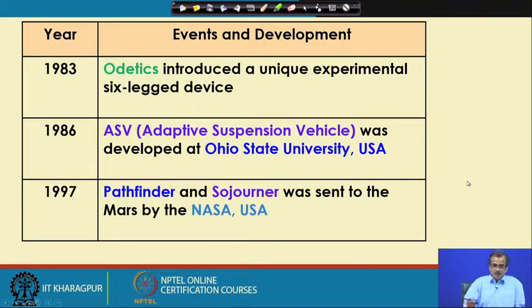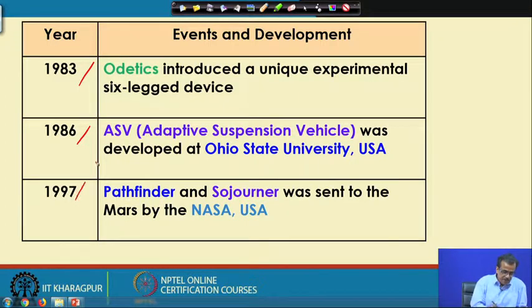Then in the year 1983, Odetics, that robotics company, introduced a unique experimental 6-legged device. In the year 1986, the adaptive suspension vehicle, in short ASV, was developed by Ohio State University USA.